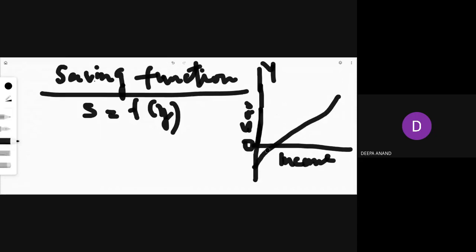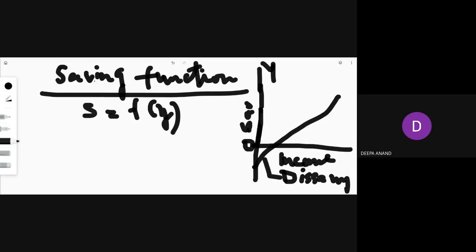When you don't have enough income, what do you do? You may borrow or you use the past saving. So there is this dissaving in the economy. This portion is actually what? Dissaving. That means the negative, which is below zero. So the saving curve starts from negative, because you are not saving anything, but rather you are dissaving. That means you are borrowing or you are using your accumulated saving. That is why it starts from the negative axis.